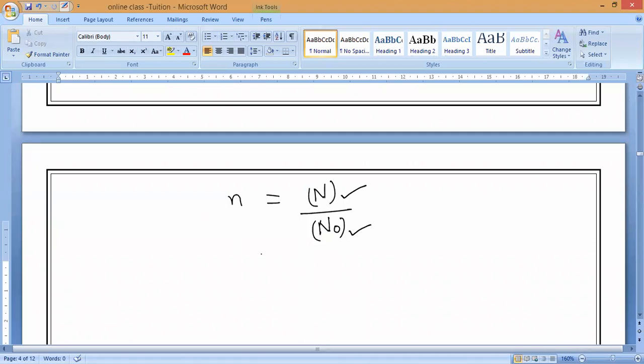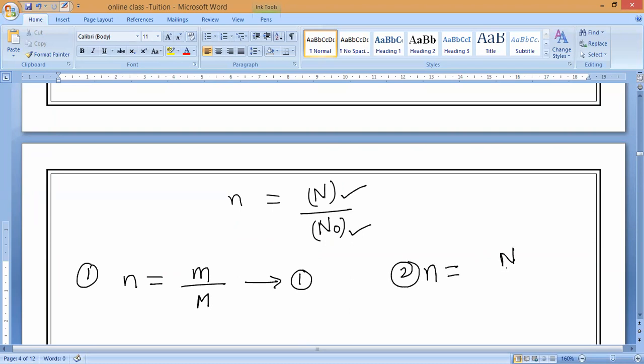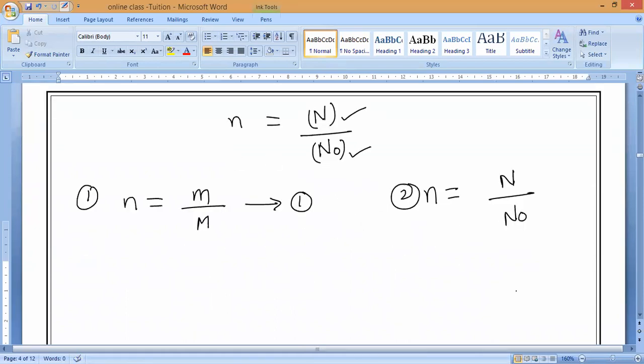Now, as we know, we have learned two formulas. What is the first formula? Number of moles is equal to given mass divided by molar mass. This is formula 1. Next, the second formula: number of moles is equal to given number of particles divided by Avogadro number. Now from these two, more formulas I can write. From this I can write molar mass is equal to given mass divided